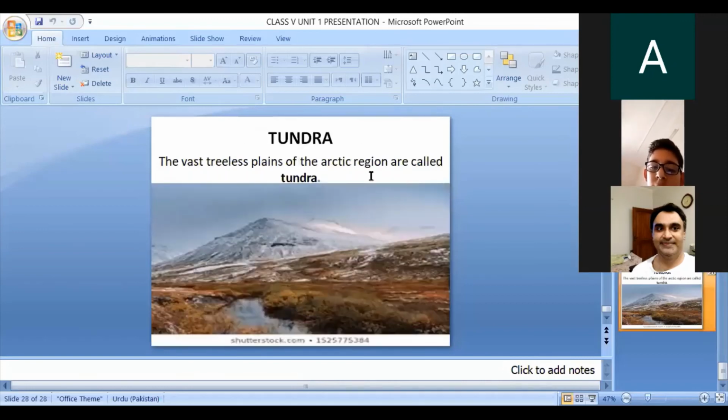The next and last topic is tundra, the vast treeless plain of the Arctic region. There is a little vegetation of moss, lichens, and flowering herbs during the summer when the temperature is warm. Although the ice and snow melt during the summer months, the underground remains frozen. This is why trees and plants can't grow in tundra. The people who live in this very cold area live in igloos, which are houses made of blocks of ice in winter, and skin tents in summer months.